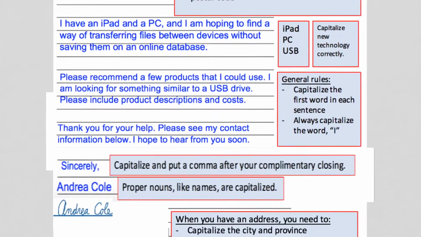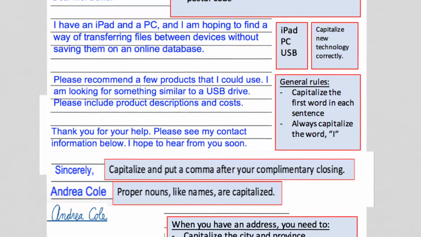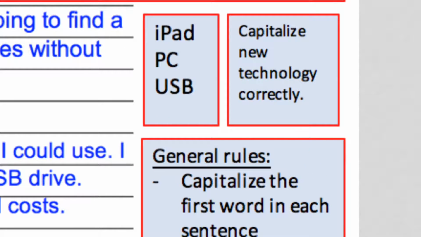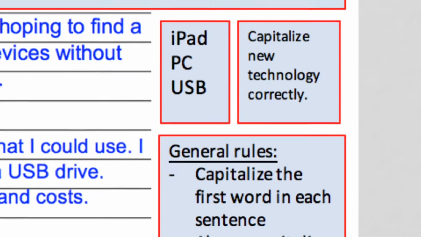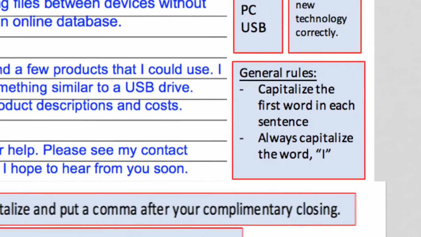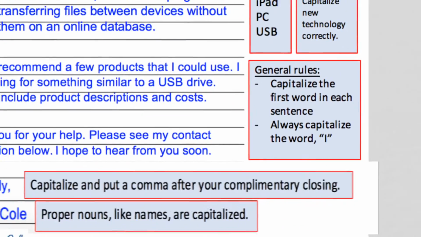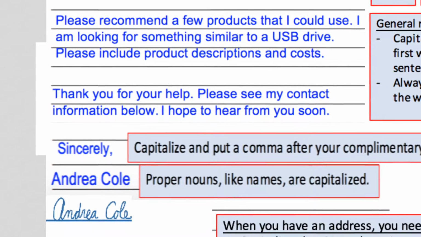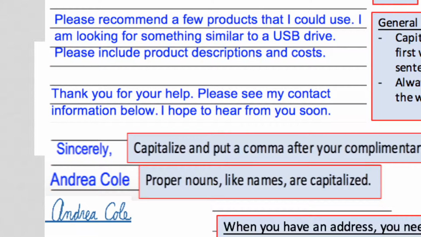So looking at the middle now, just some general things. You want to make sure that you're capitalizing new technology correctly. So in the letter I talked about an iPad, a PC, and a USB. If you're not sure what to do with the names of new technology, just Google it. That's a perfect way to use Google, in my opinion. And then some general rules. So if we look at this middle paragraph, for example, I say, please recommend a few products that I could use. I am looking for something similar to a USB drive.